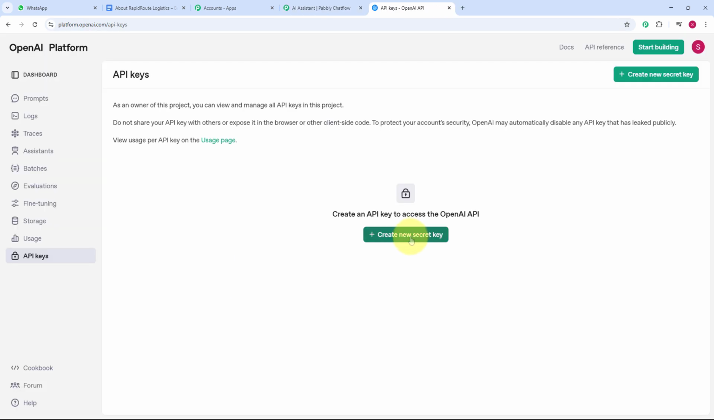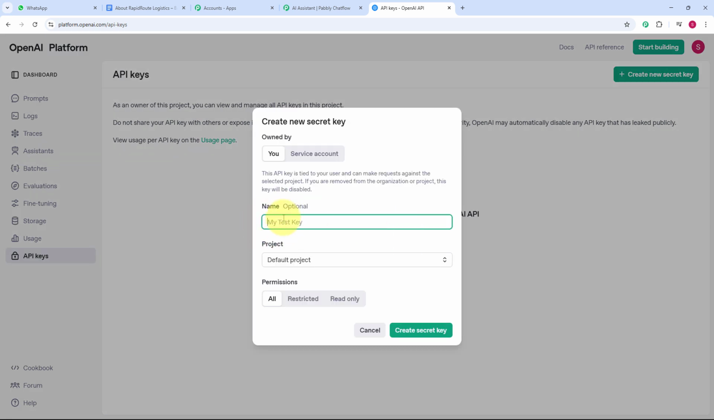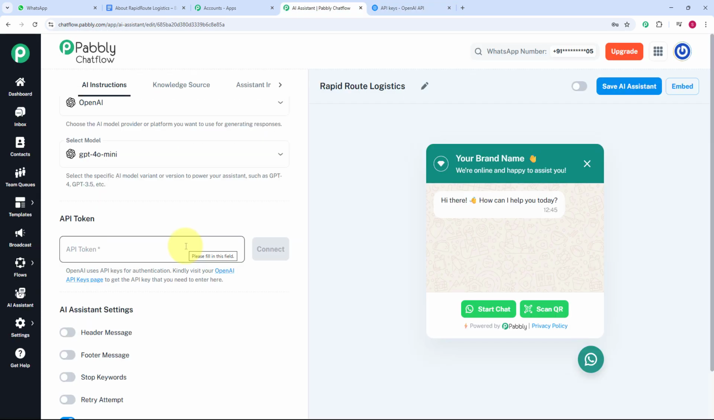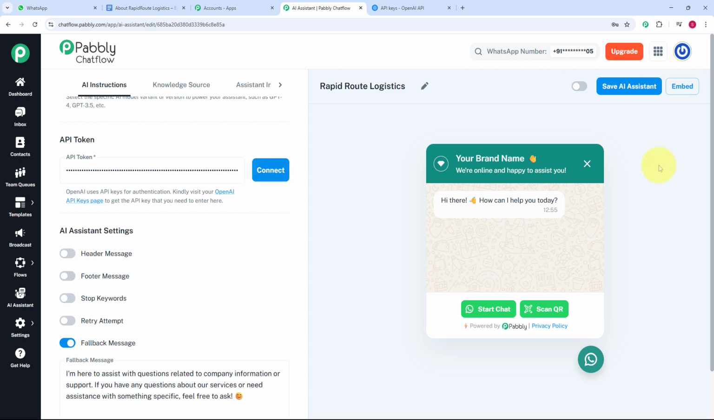So now we have got this page, and here we are getting the option for create new secret key. Just click on create new secret key, and here you can create your own key by providing the name and the project. Now let's move on to our AI assistant, and as I already have an API token, I will just paste it over here. Here I have pasted my API token, and now I am going to click on connect, and this says OpenAI key saved successfully.